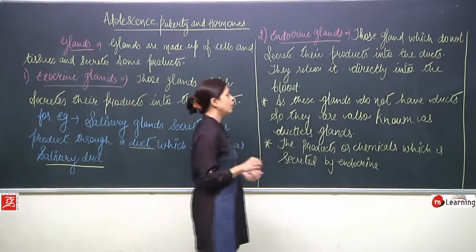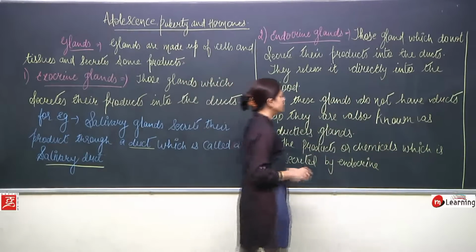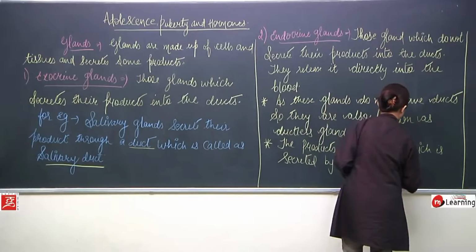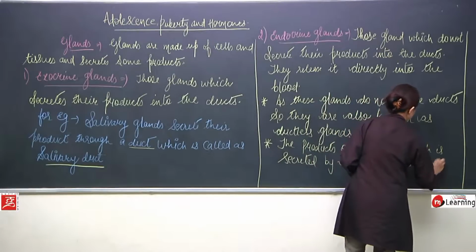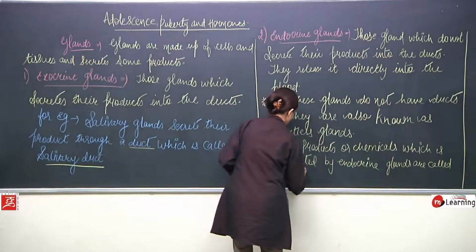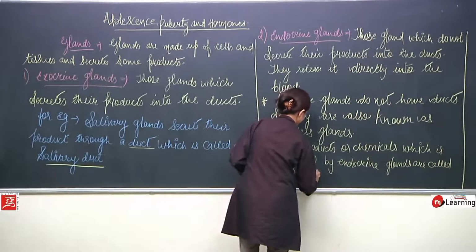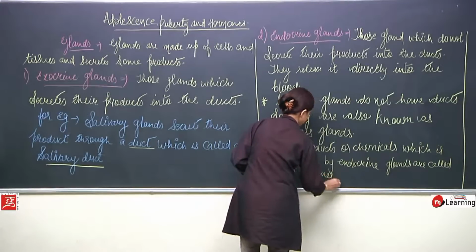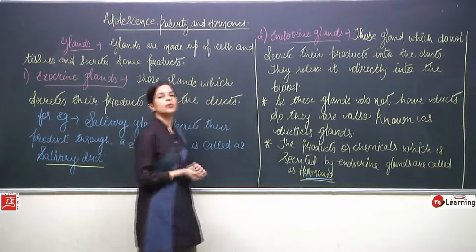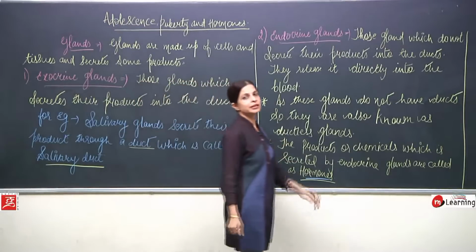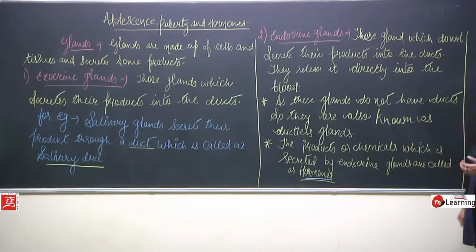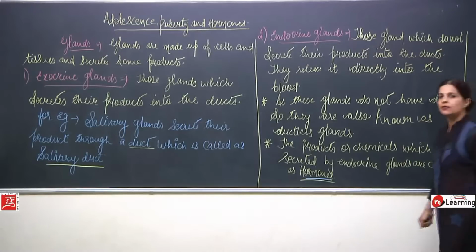Those products or chemicals which are secreted by endocrine glands are called as hormones. Are called as what, children? Are called as hormones. So the chemicals which are secreted by endocrine glands are known as what? Hormones. Okay. Now we'll just have a gist of this and then we will proceed.